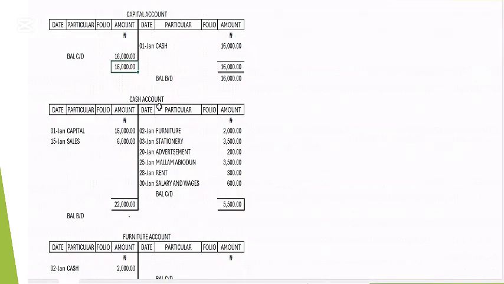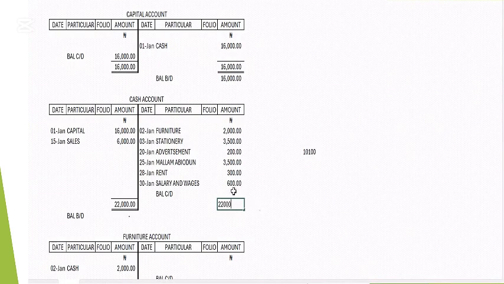Let's go to the other one, the cash account. We have the debit side 16,000, and on the credit side this amount. So let's add these together. How much do we have? Here we have 10,100, compared to this side, which is 22,000. That means the debit side is greater, so we enter 22,000 here, and 22,000 here also.